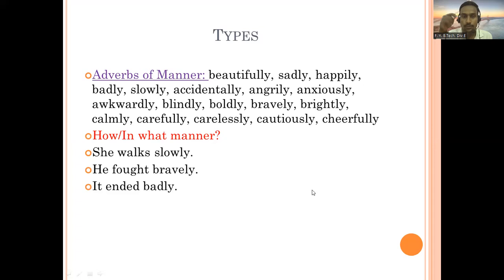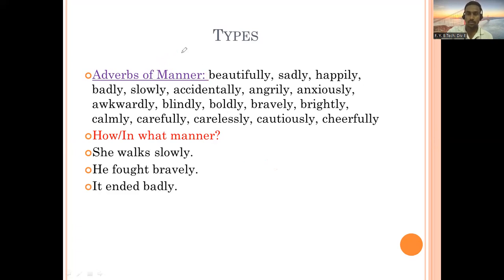So let's try to discuss this. One more type is here, adverbs of manner. So when we think of adverbs of manner, you'll come to know how an action is done, in what manner it is done. So that you will come to know from adverbs of manner. And you know that here you people can attach the ly suffix to any of the adjectives.